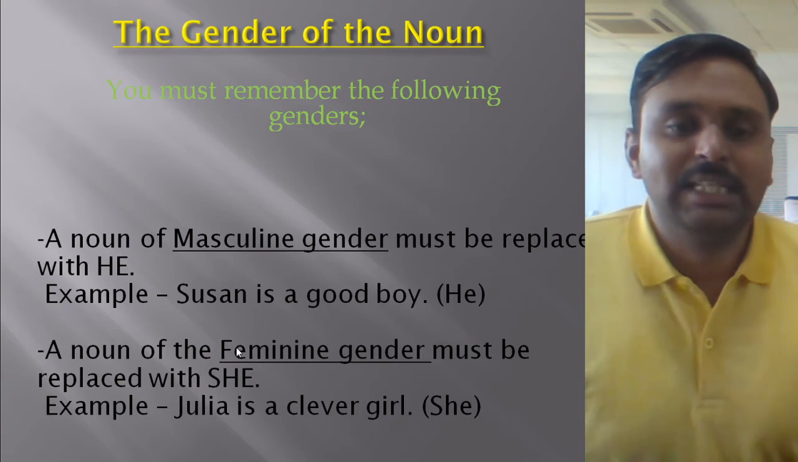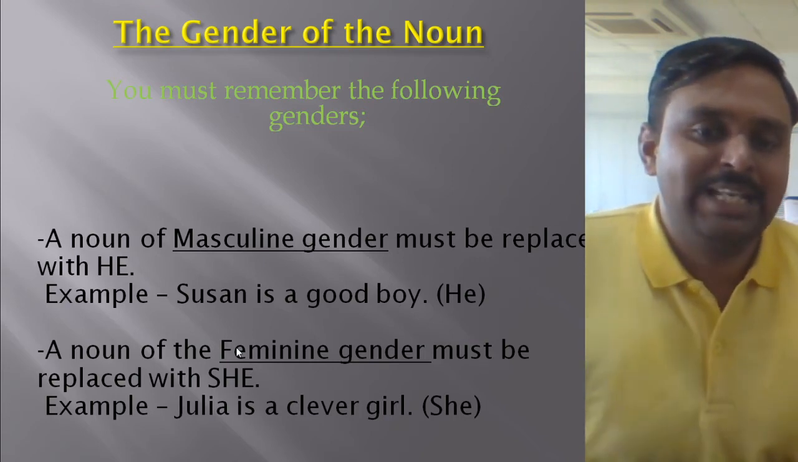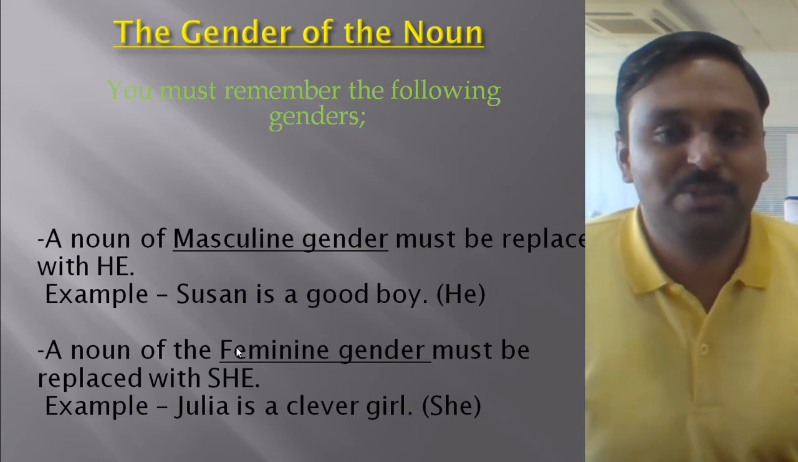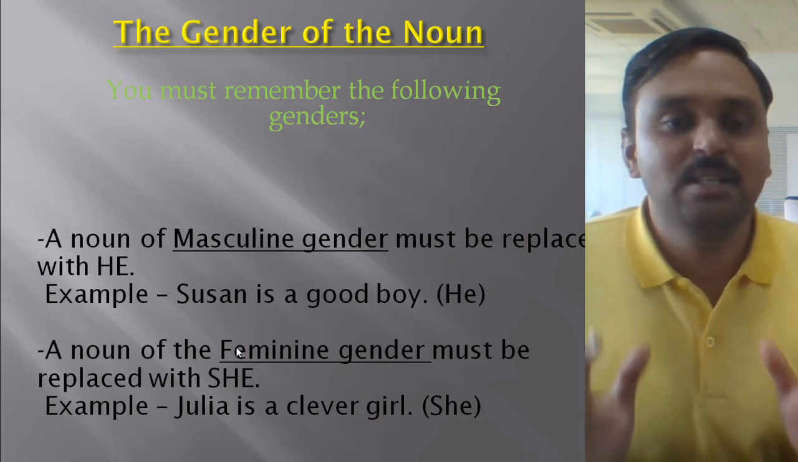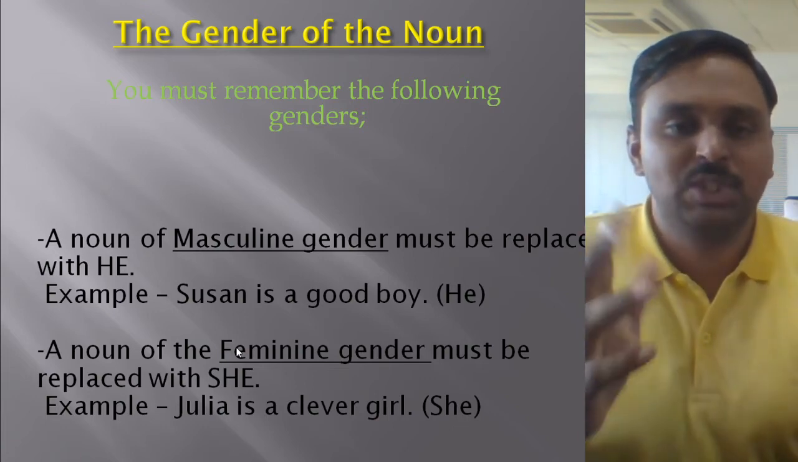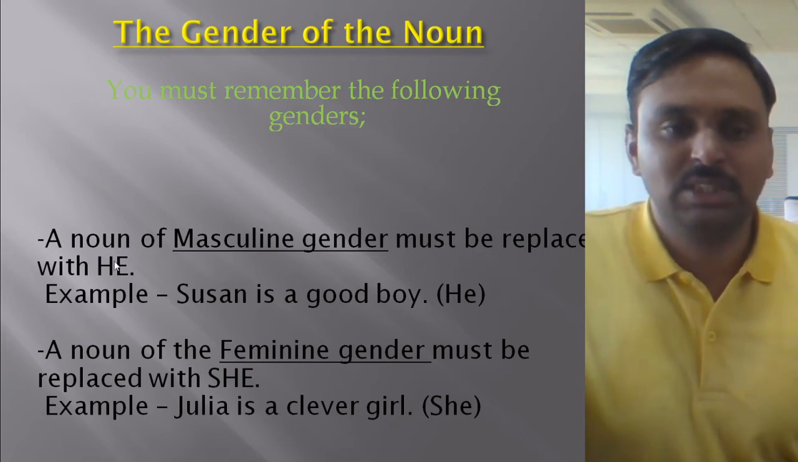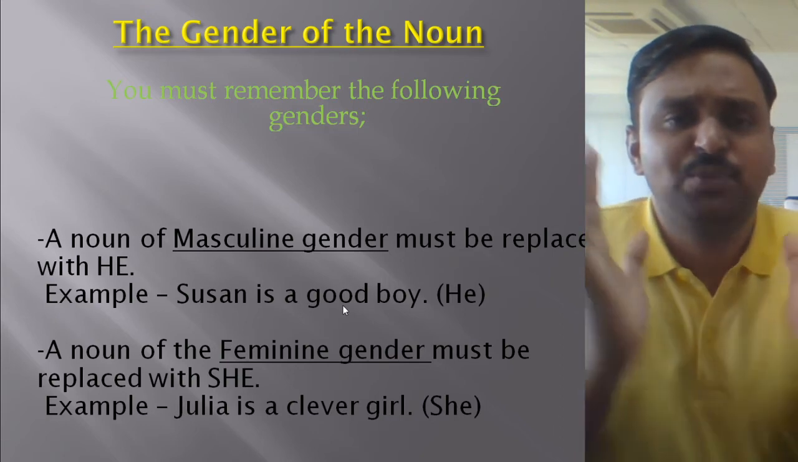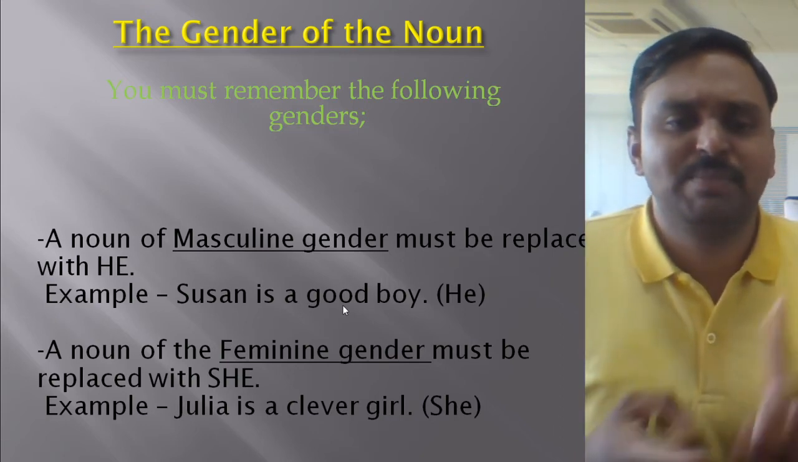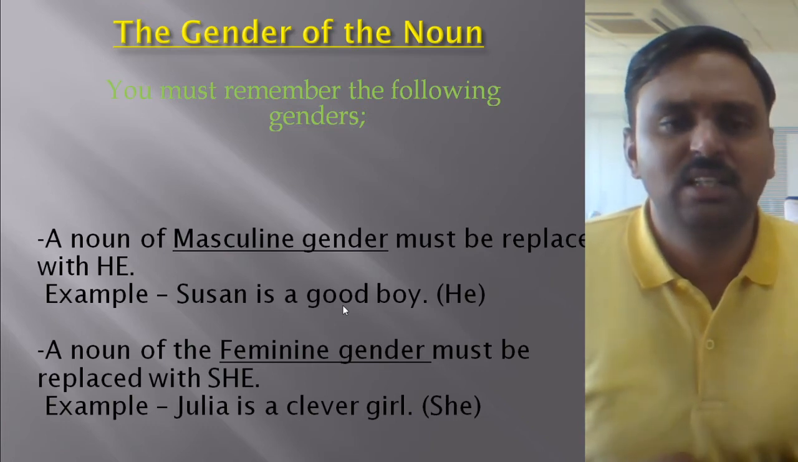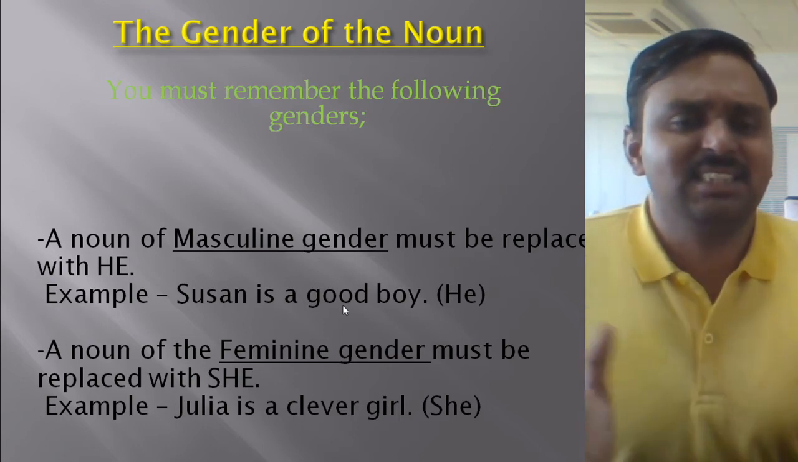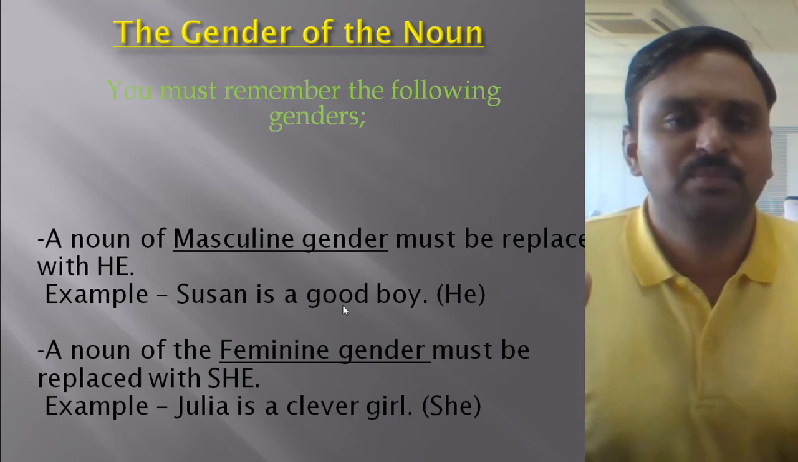Otherwise what will happen? If a boy's name is given and you use she as the pronoun, that creates confusion in your mind. That should not happen while using the pronoun. For that purpose we must know the gender of the noun. That's very important. Let's see which kinds of genders there are. There are four types of gender. The very first is masculine gender, the second is feminine gender, the third is common gender, the fourth is neuter gender. Let's discuss all these four types of noun gender in the following examples.